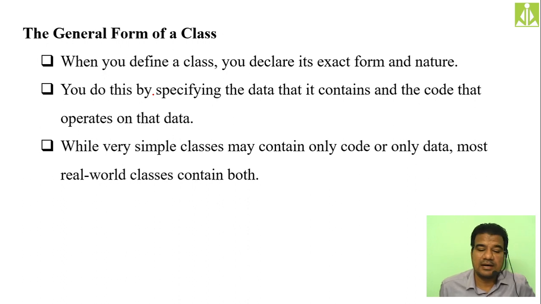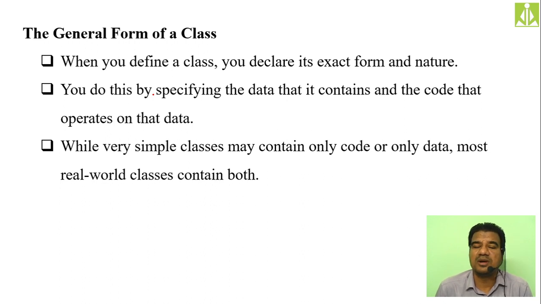Inside a class we also keep the code, the logic which operates on these instance variables. So the class is a collection of data that it contains, as well as a collection of code that operates on the data. While very simple classes may contain only code or only data, most real world classes contain both.